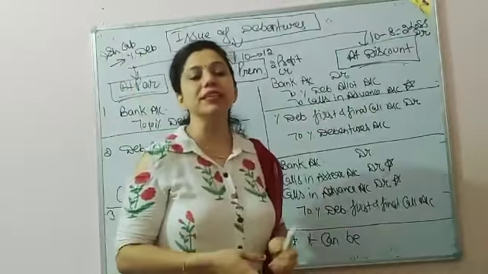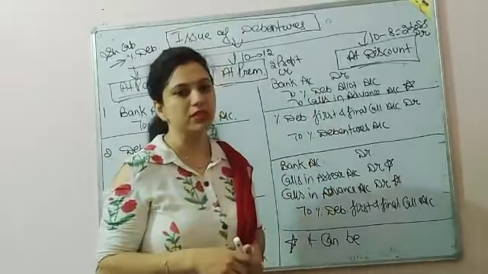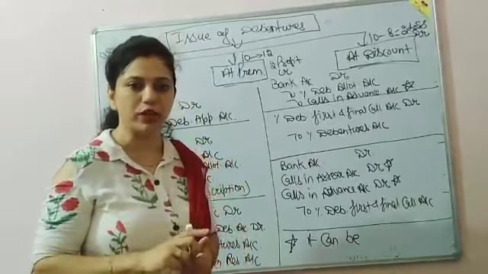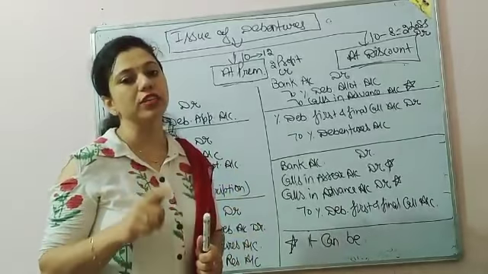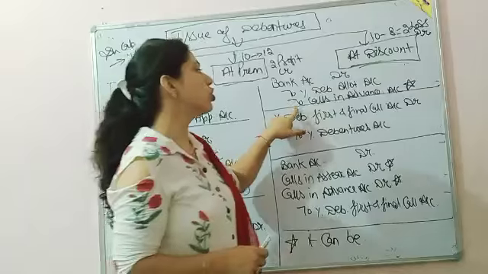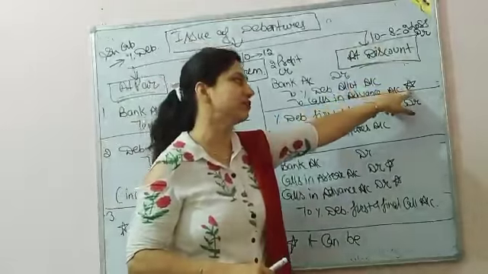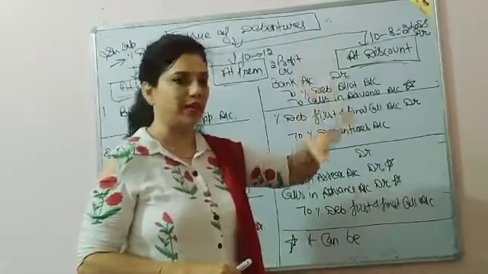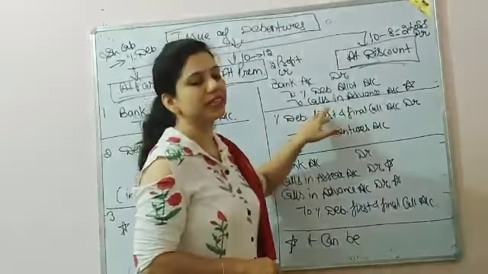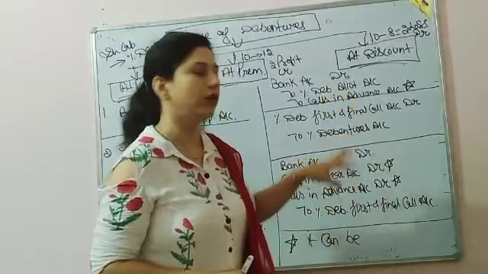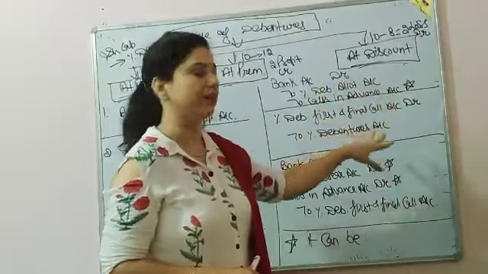Sometimes, as with shares, it is possible that some debenture holders pay call in advance. So call in advance has two treatments. We already know: at the time of receipt, it is credited, and at its original due time, it is debited. So call in advance account credit if call in advance is there. Star means it can be or it cannot be. Now the first and final call. I just merged the first and final call because the two are similar. You can bifurcate them, you can divide them.